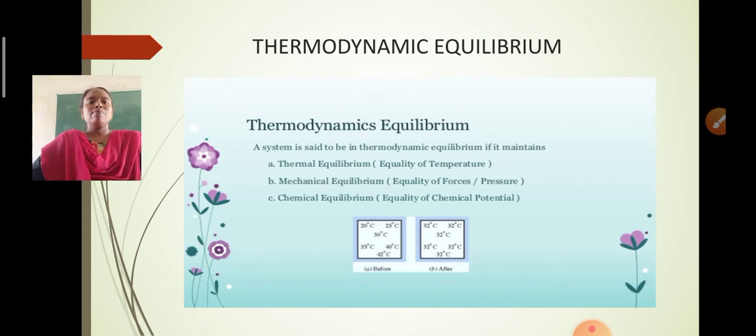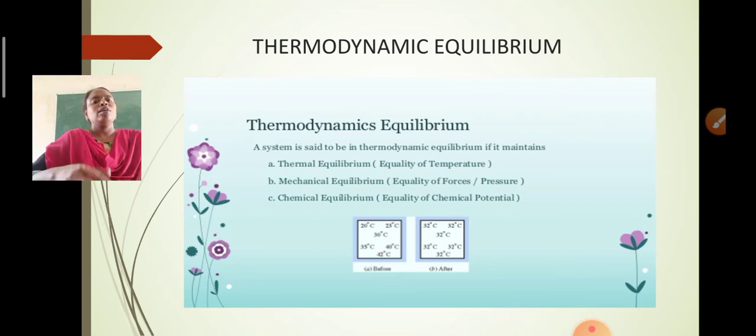The system is said to be in thermodynamic equilibrium if it maintains thermal equilibrium. Thermal means it is related to temperature. That means if there is equality of temperature, then the system is said to be in thermal equilibrium. In mechanical equilibrium, there is equality of forces, or force per unit area, which is pressure. So if there is equality of pressure, that is called mechanical equilibrium. And chemical equilibrium is the equality of chemical potential.